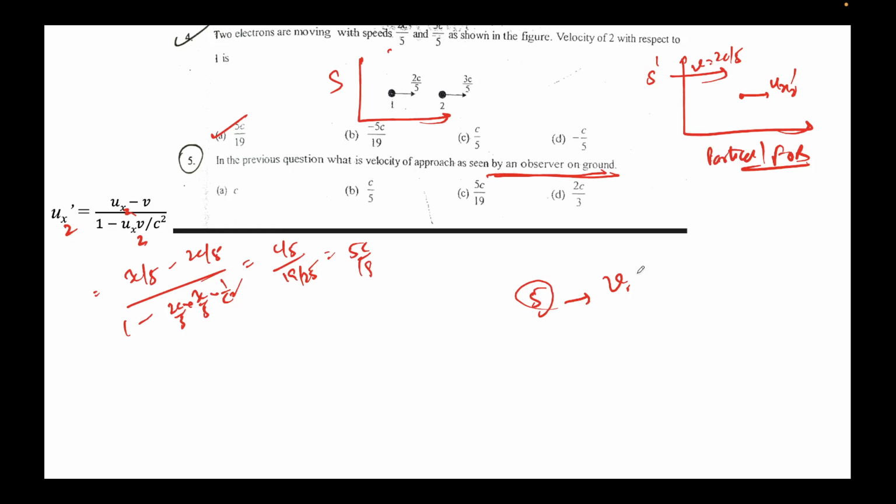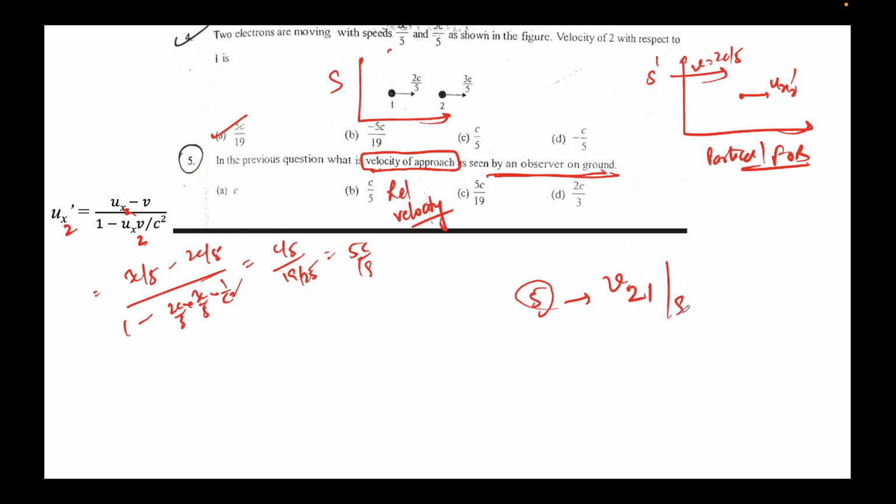Okay, so Harish is asking what we mean by this term, velocity of approach. Velocity of approach is nothing but relative velocity. You can understand it like this. Let's say you're sitting in a bus and you're moving, and you see another bus coming in front of you. That's called velocity of approach. But for a person standing on the ground, what they'll measure is relative velocity. So velocity of approach is another synonym of relative velocity.